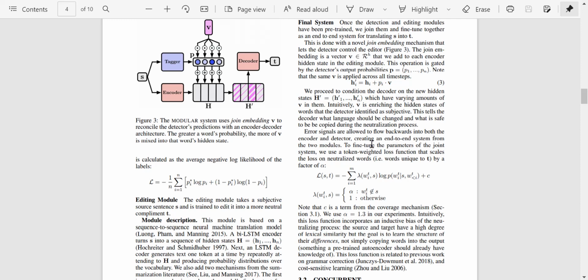So error signals are allowed to go backwards to make changes. To fine tune the parameters of the joint system, they use a token weighted loss function that scales the loss on neutralized words by a factor of alpha.